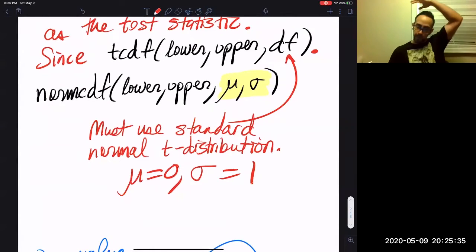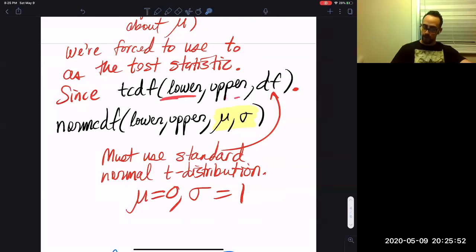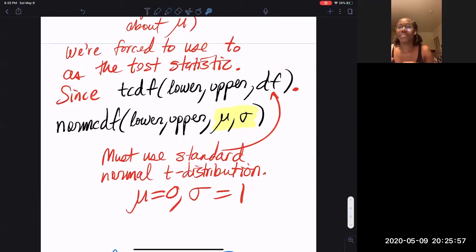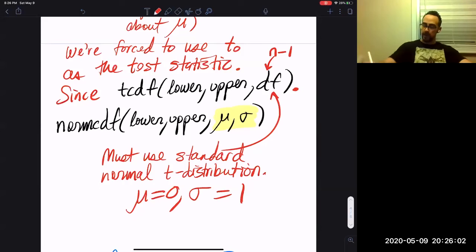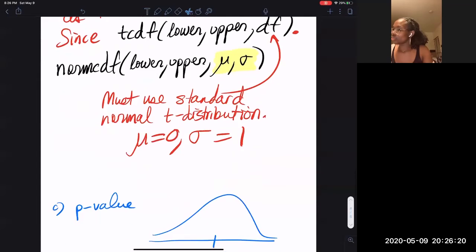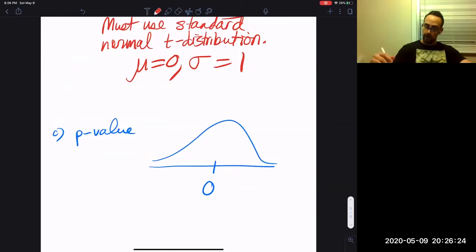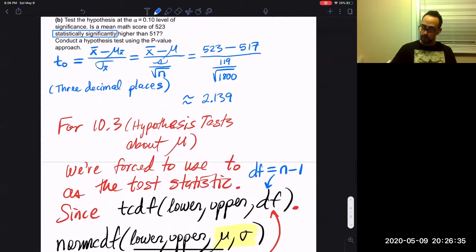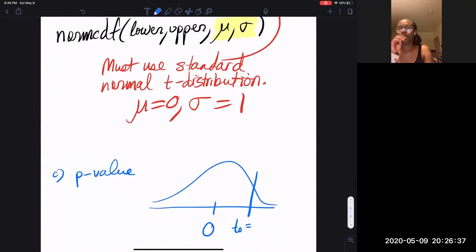Sorry, that's a complication. You have to find the lower, the upper, and the degrees of freedom. That explains why, right now, when I find the p-value for a right-tailed test, I have a t sub 0 equal to 2.139.